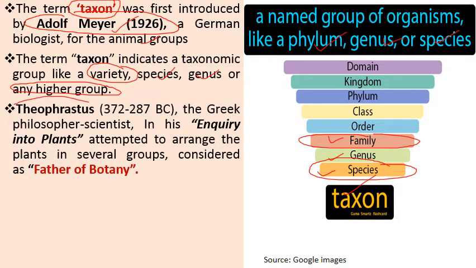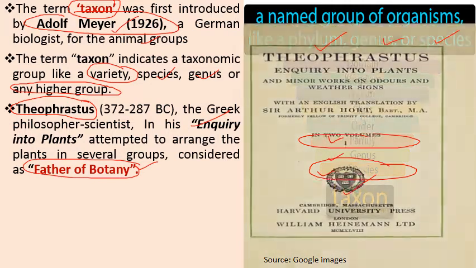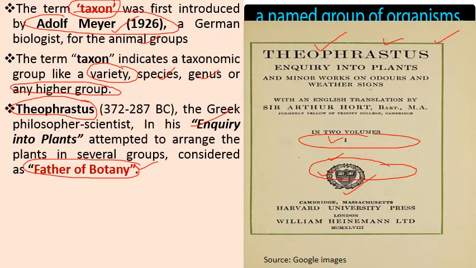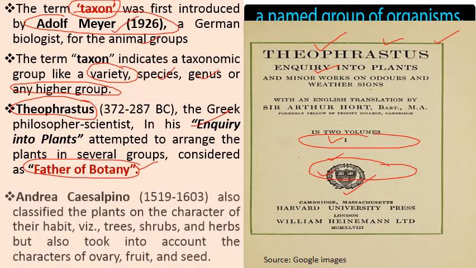Then there was another philosopher known as Theophrastus, who wrote a book, Enquiry into Plants, in which he attempted to arrange plants into several groups, and he is also considered the father of botany. So this is the book Enquiry into Plants by Theophrastus, the father of botany.